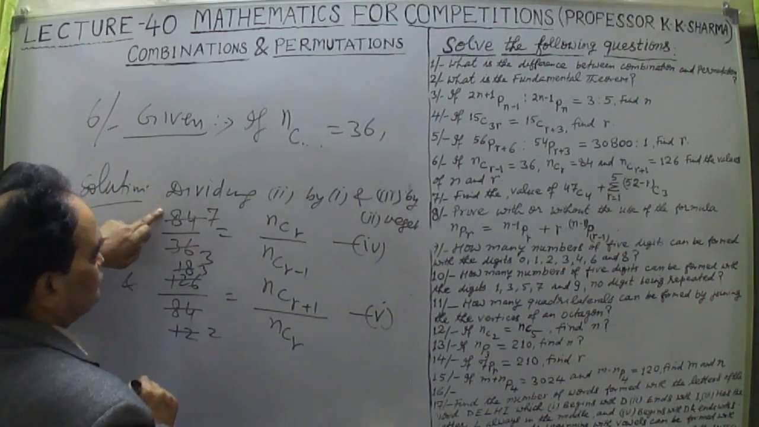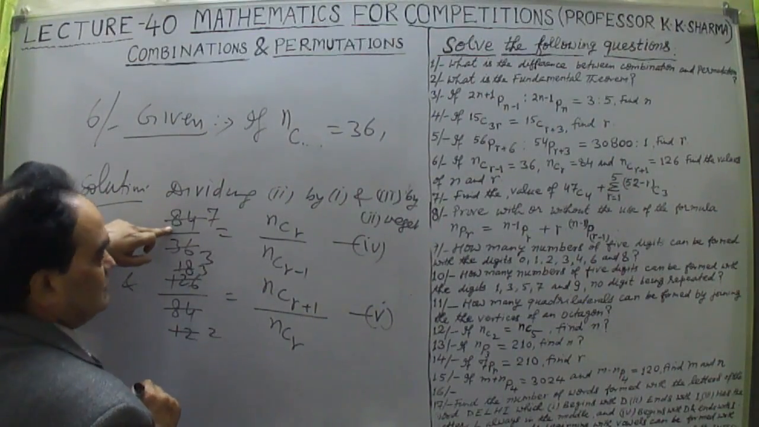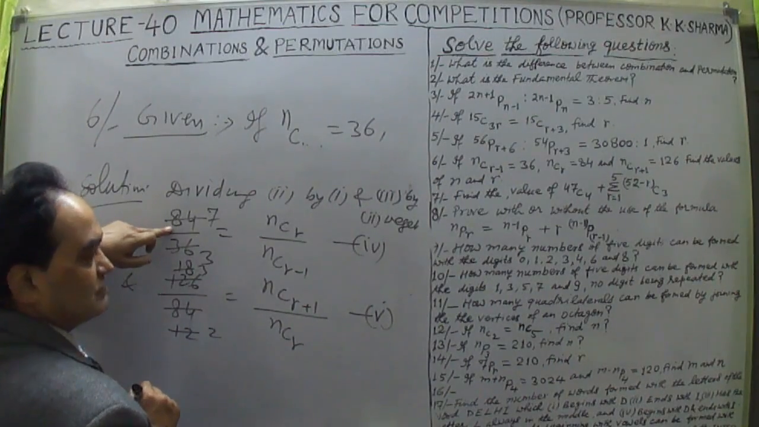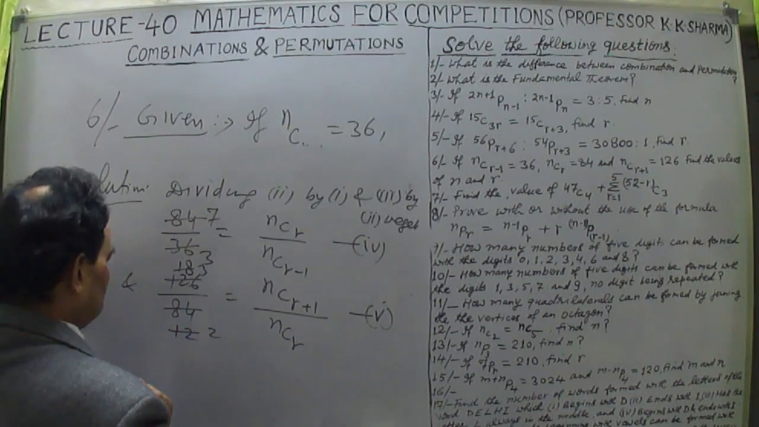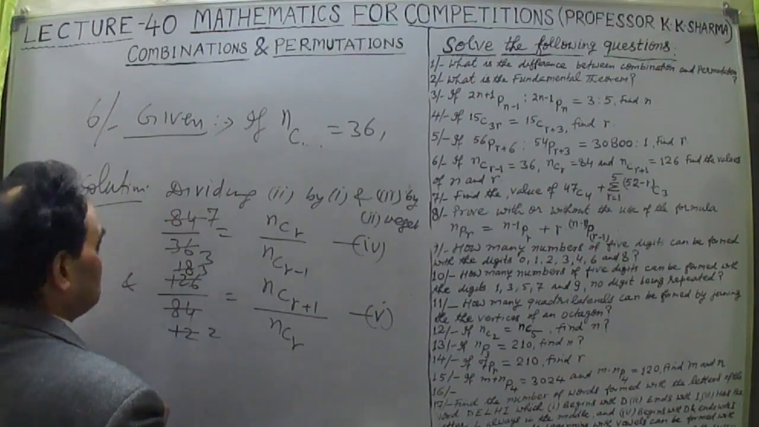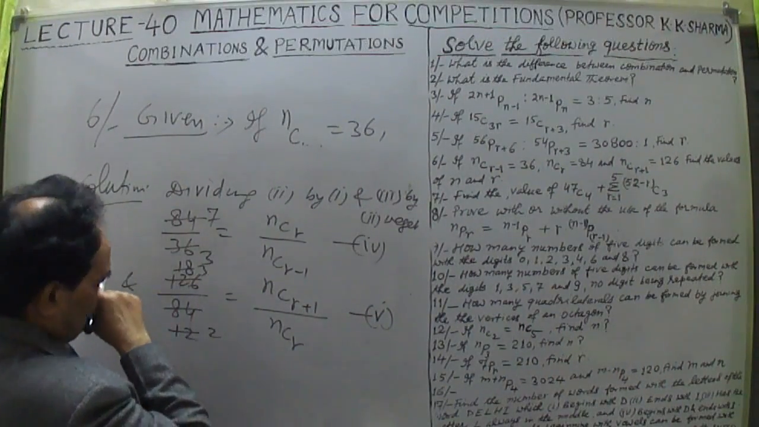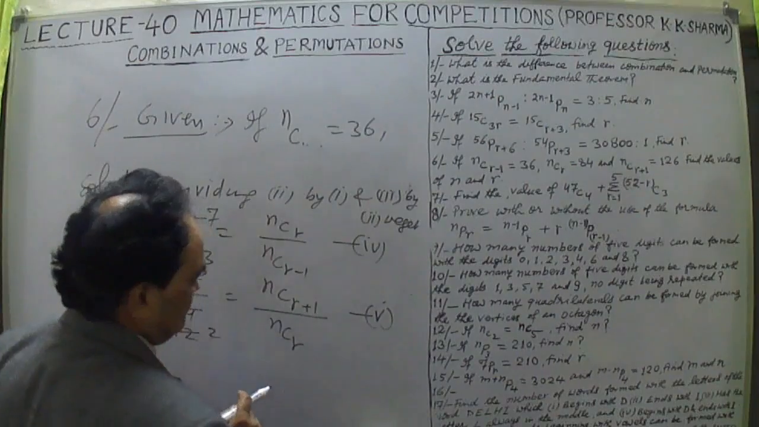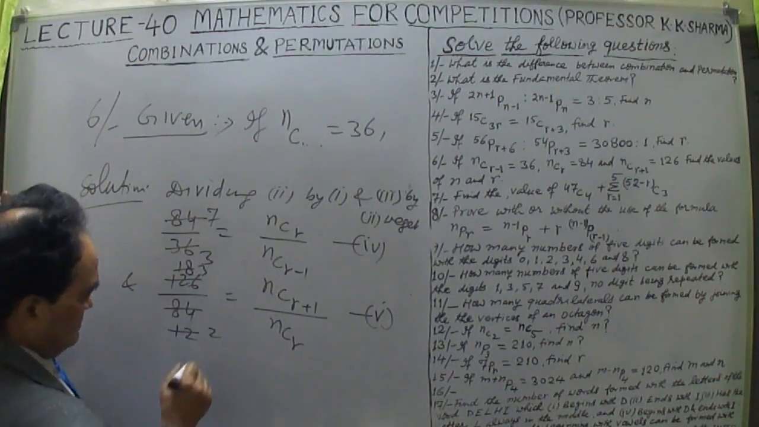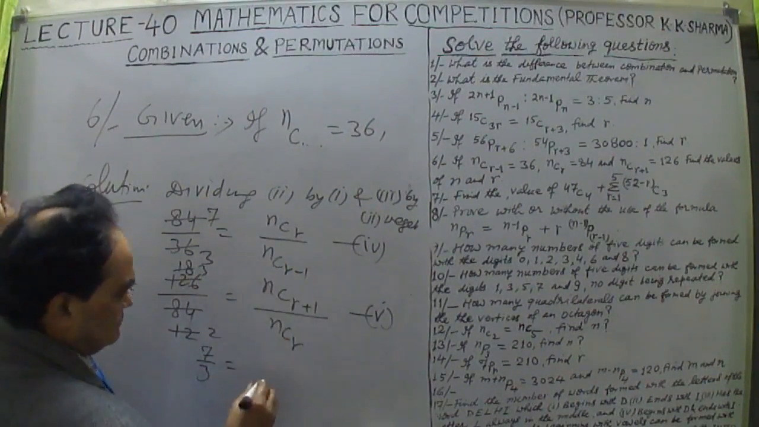Now 12 7s are 84, exactly right. 12 6s are 72 and 12 7s are 84. Okay, 7 by 3. So these left hand sides are to be solved. So let me first take this fourth equation. So 7 upon 3 is equal to this equation.